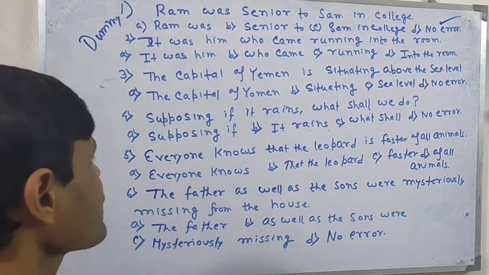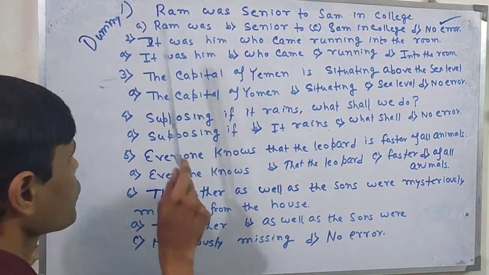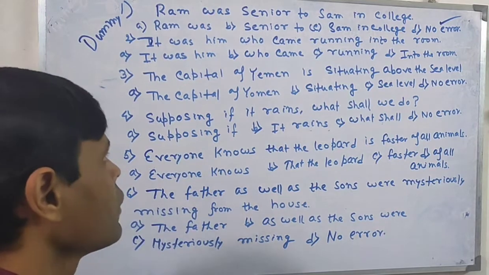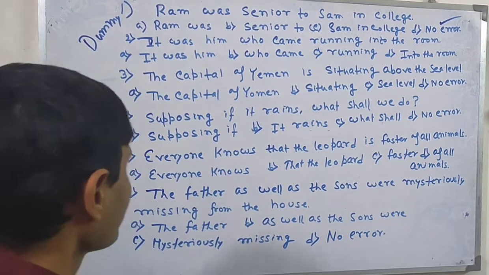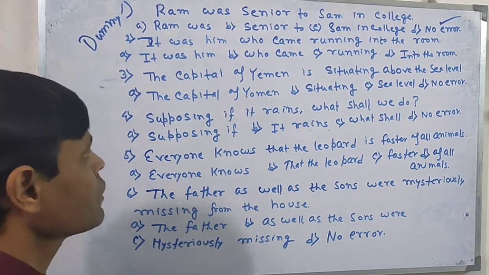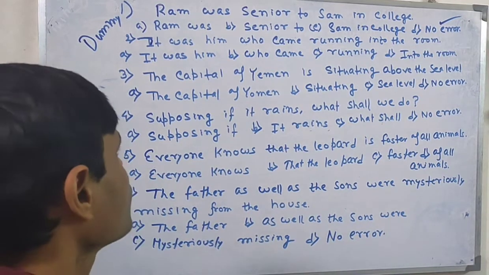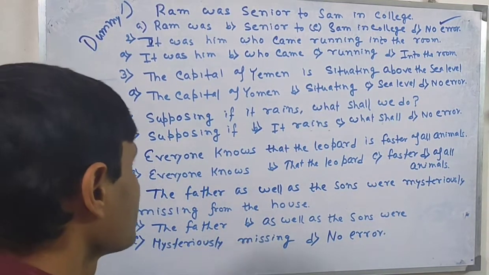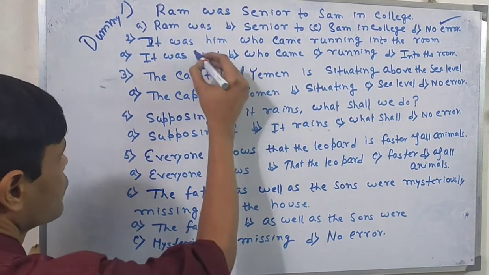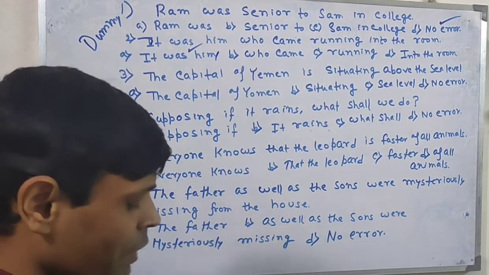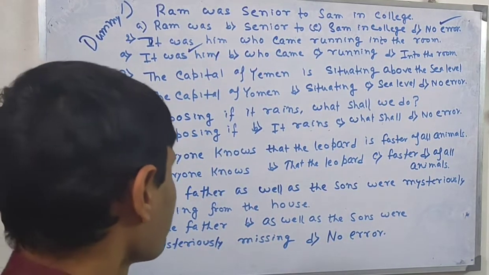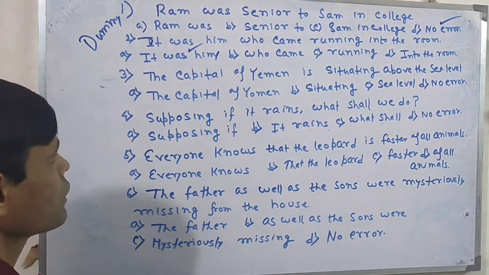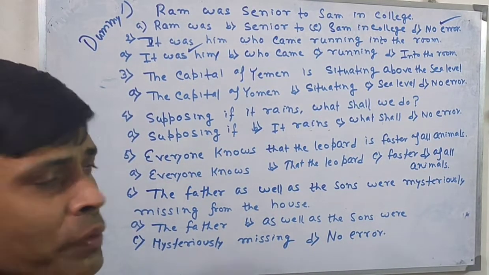But the mistake lies in option A. It should be he, not him. Again I am repeating, he should be the subject, so him should not be the answer. The right answer is it was he. Ultimately the mistake lies in option A. It was him should have been it was he.